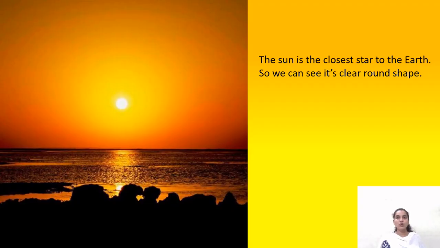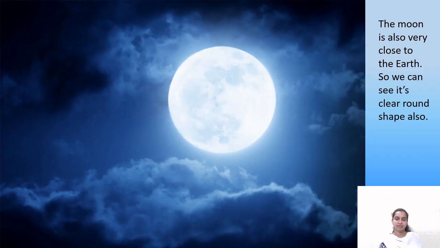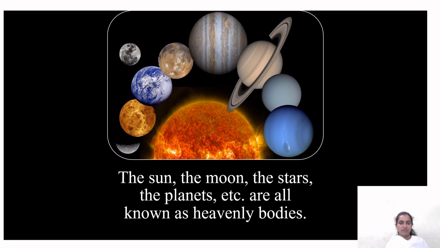The sun is the closest star to the earth, that is, it is very near to the earth, and therefore we see it as a very big star. So we can also see its clear round shape. The moon is also very close to the earth, and therefore we can also see its round shape clearly on the full moon day. The sun, the moon, the stars, the planets are all known as heavenly bodies. Heavenly bodies are the bodies which we see in the sky.